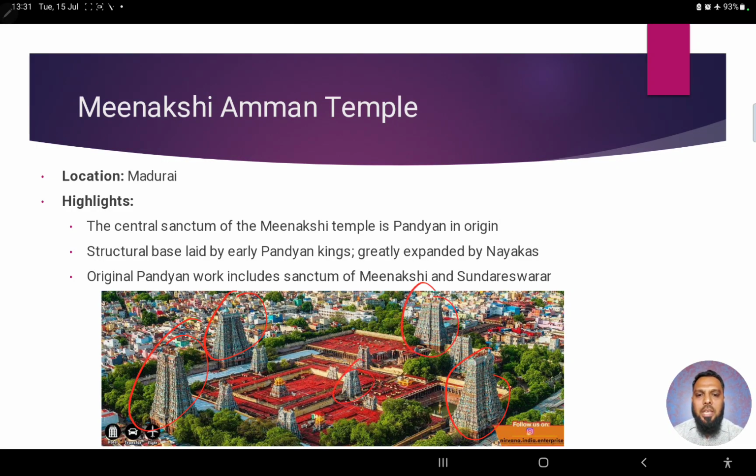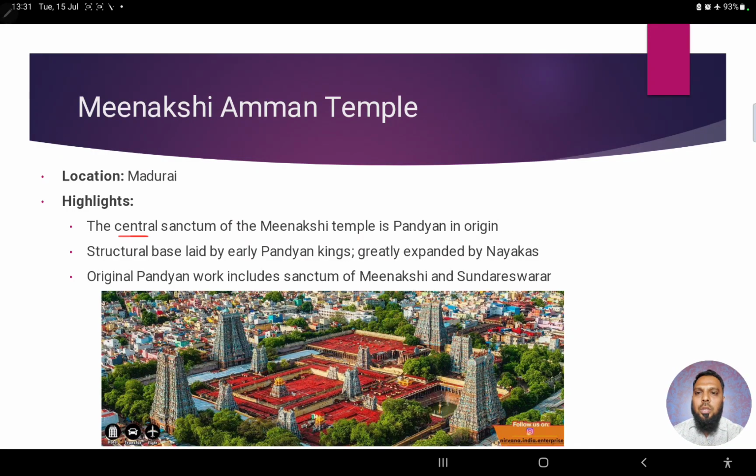And there are many within it. Or specifically, we can say many Vimanas, meaning, as we have discussed, shrines and sub-shrines. So there is a major main shrine, and apart from that, there are many small sub-shrines. Now you can see them here.